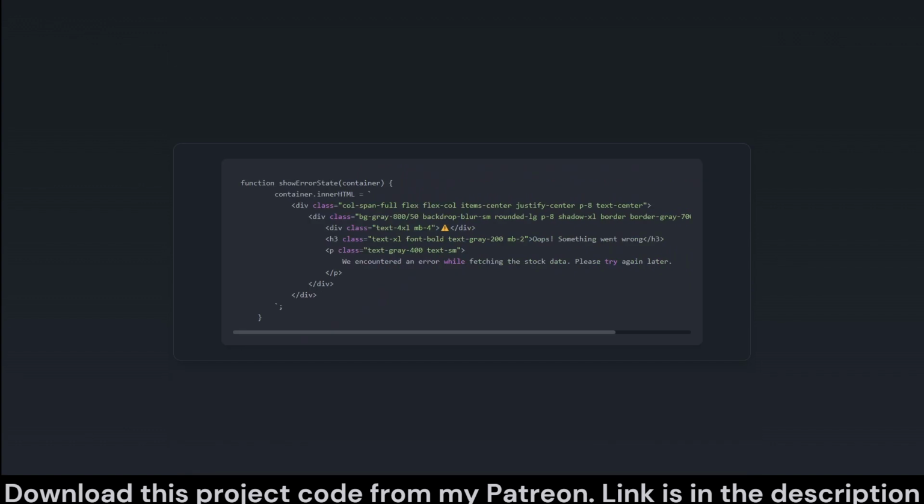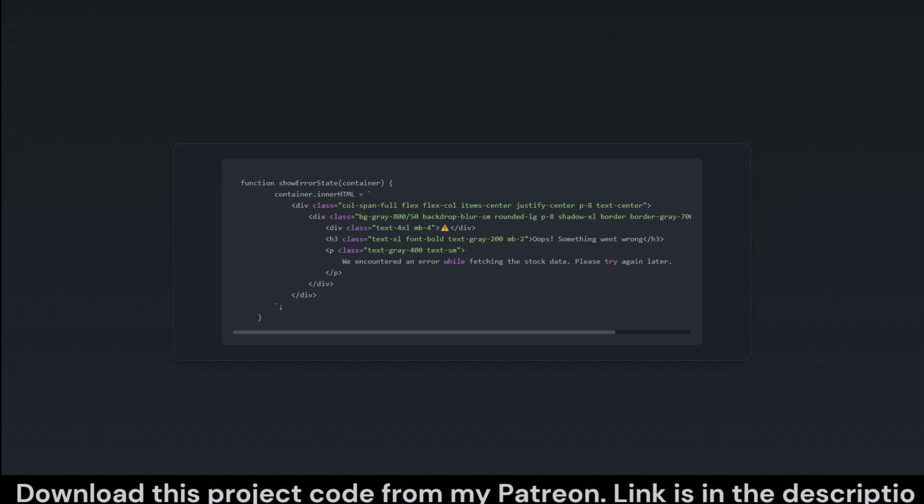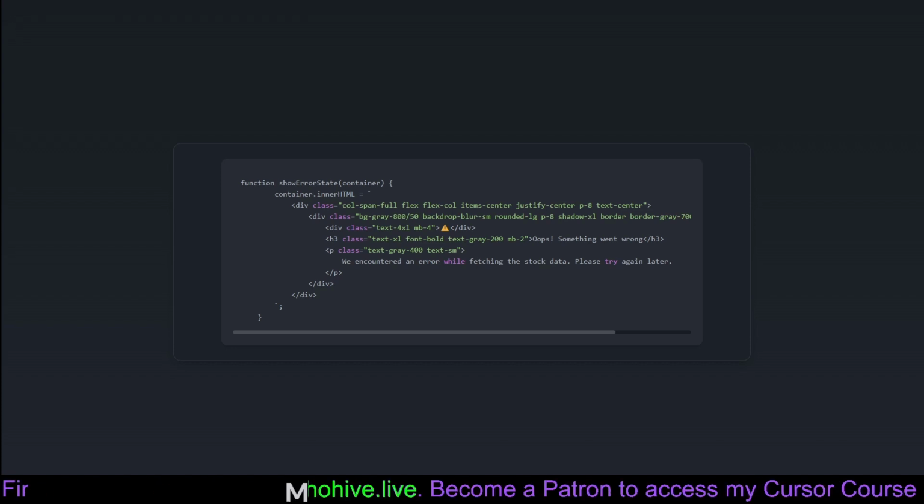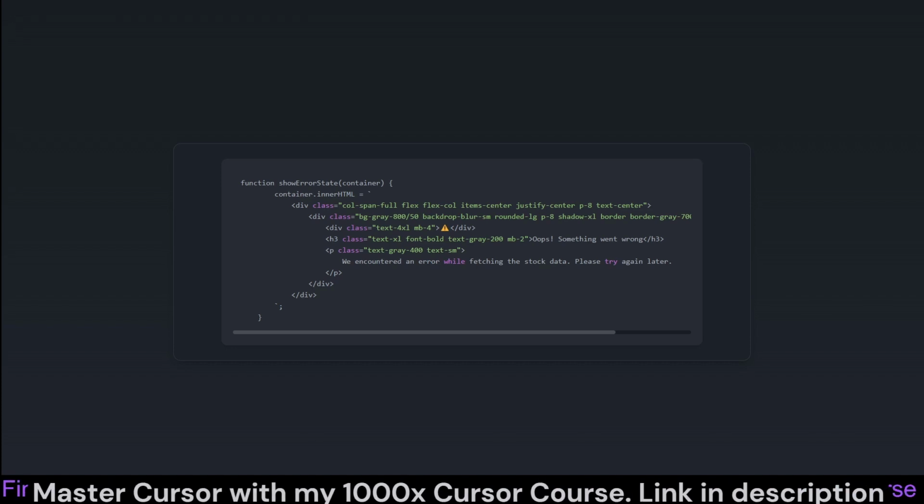The Show Error State function swings into action when things don't go according to plan during a stock data fetch. We're talking server hiccup sort of scenarios. In such cases, rather than leaving the user with nothing but a spinning wheel of doom and perhaps some mild anxiety, the function provides an informative message about the error. It acknowledges the inconvenience with a touch of empathy and suggests the user try again later. Much like telling a user the elevator is out and to take the stairs, it's not ideal, but at least they know what they're up against.